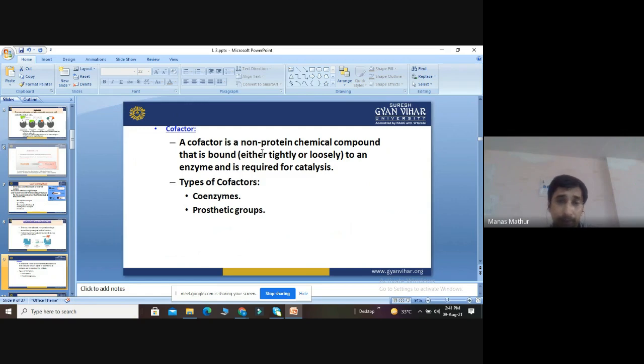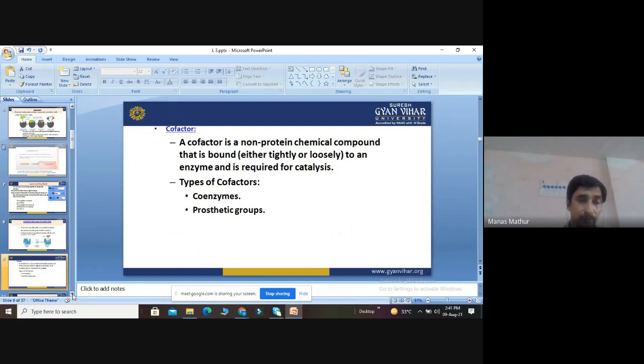Based on their binding, there are two types of cofactors: coenzymes and prosthetic groups.